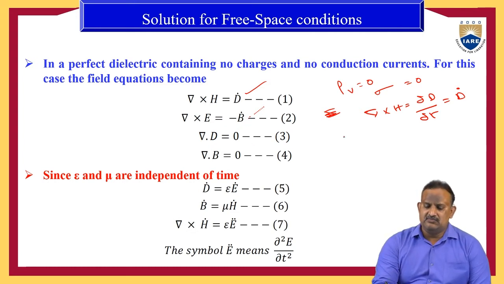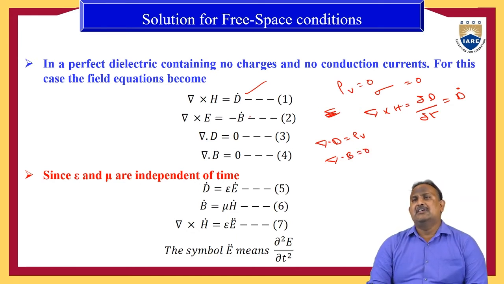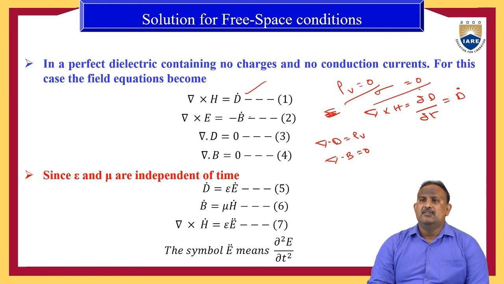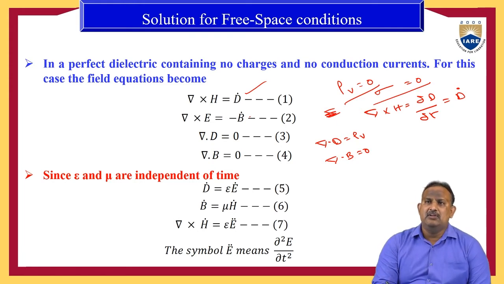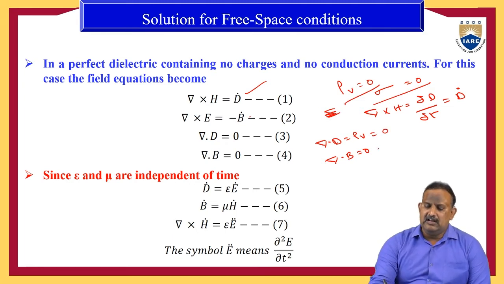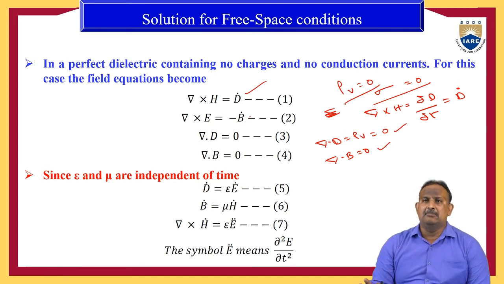The third equation is del dot D equal to rho v, and the fourth equation is del dot B equal to 0. Because we have assumed a dielectric medium, the charge density rho v is equal to 0 and the conductivity sigma is equal to 0. Therefore, substituting rho v equal to 0 in the third Maxwell equation, del dot D equals 0, and del dot B equals 0. So these are the four Maxwell equations for a dielectric medium.